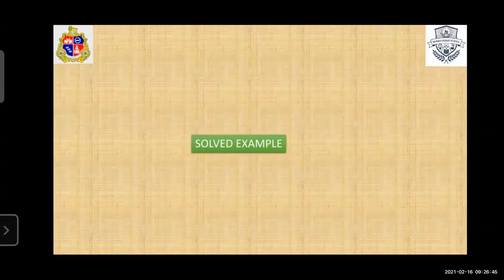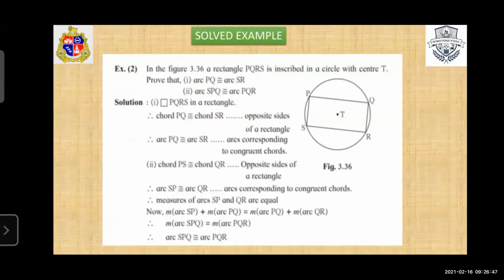Now next, second question. In the second question, rectangle PQRS is given. You have to show that PQ is congruent to SR and arc SPQ is congruent to arc PQR. First, we consider the rectangle PQRS. In a rectangle, the opposite sides are congruent. So here we write PQ congruent to SR. Similarly, we write PS is congruent to QR. This is the condition of a rectangle.